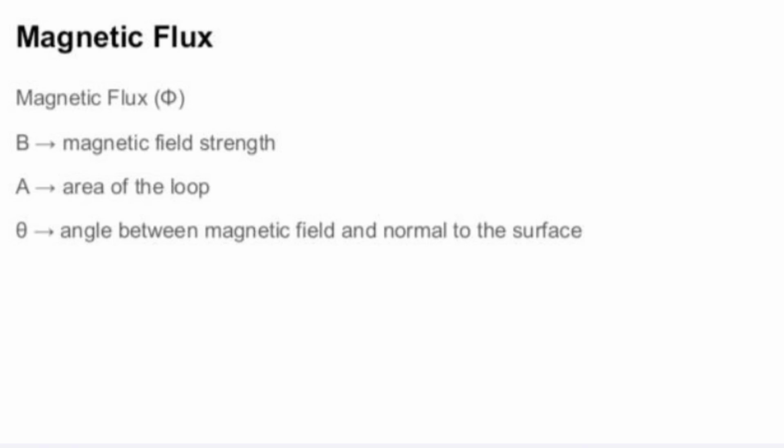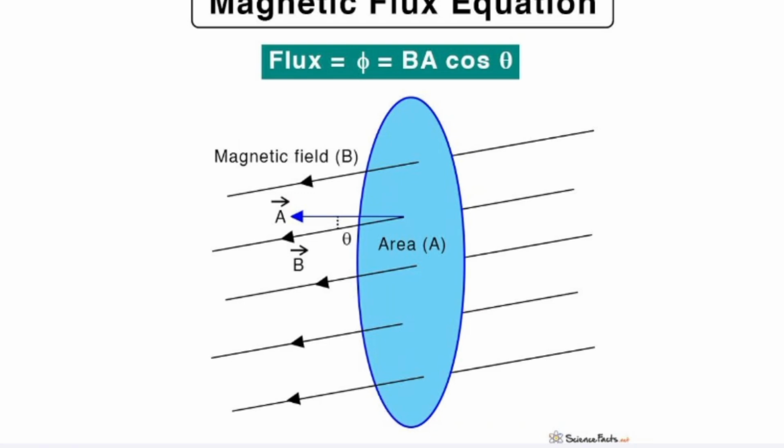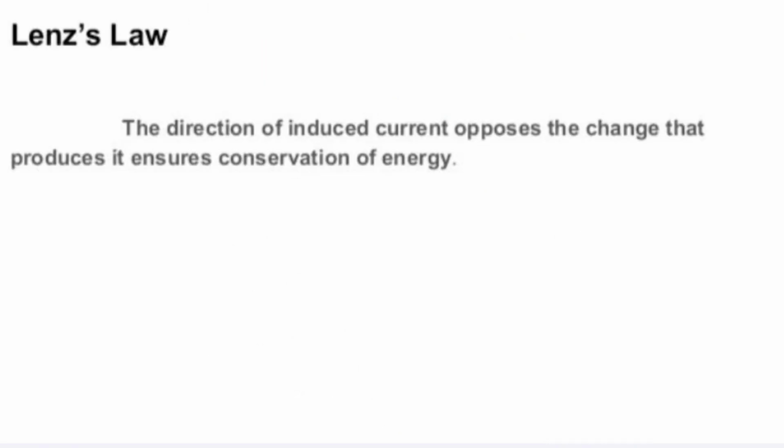So, magnetic flux phi is equal to BA cos theta.